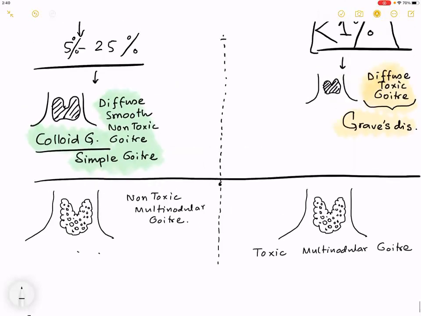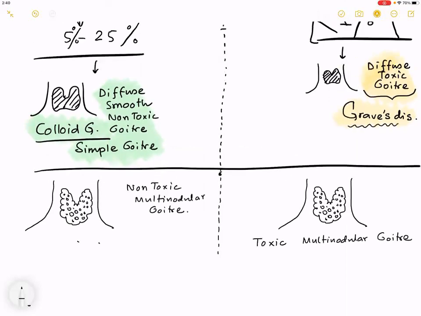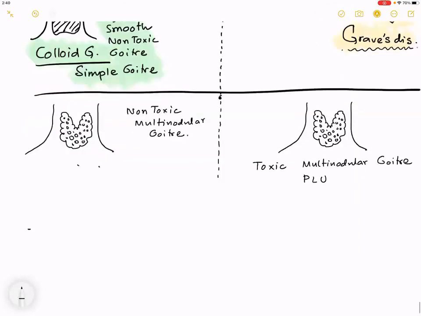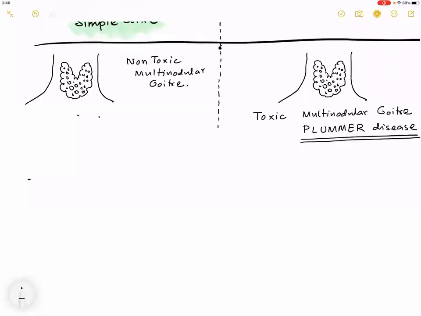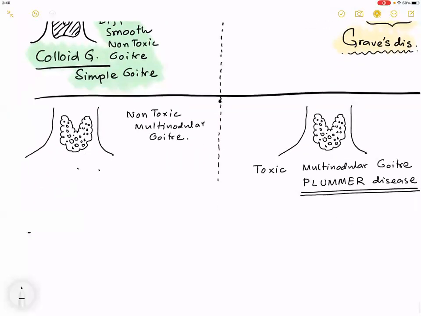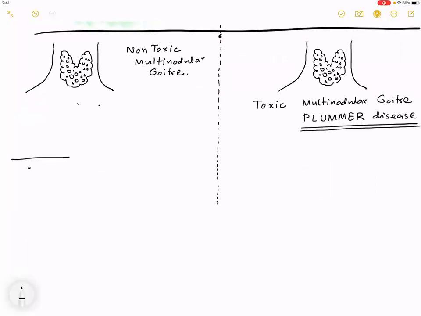Also, if a diffuse toxic goiter is called Graves' disease, this disease, which is also a very important MCQ, is called Plummer's disease. American textbooks like to talk about this; British textbooks like Bailey and Love don't. So it is Plummer's disease, and that was Graves' disease. Have I made you understand up till this point? Yes, sir. Good. If you have understood up till this point, then the last of the variants.